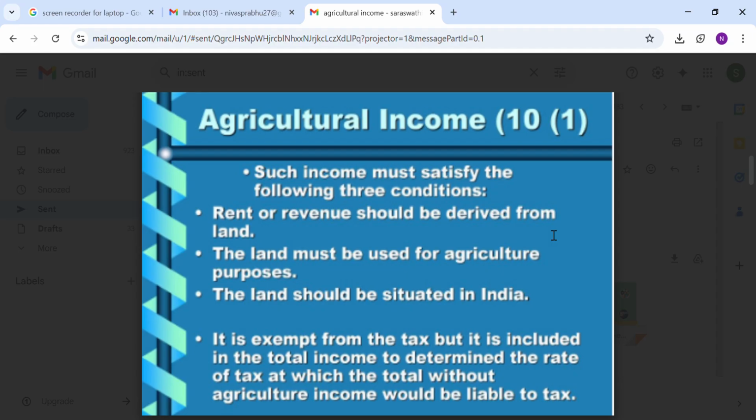What are the incomes that can be derived from agricultural land? We can discuss. The first one is rent or revenue derived from land. That land must be used for agricultural purposes. The land should be situated in India. Here we should note three points. The land should be in India. On that land we do agricultural operations. Through that agricultural operation we can earn certain revenues or rent. It is called agricultural income.